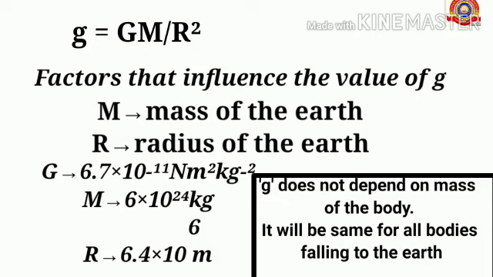Capital M, the mass of the earth, is 6 into 10 raised to 24 kilogram, and capital R, the radius of the earth, is 6.4 into 10 raised to 6 meter. From this equation, we can say that acceleration due to gravity, small g, does not depend on the mass of the body. It will be the same for all bodies falling to the earth.